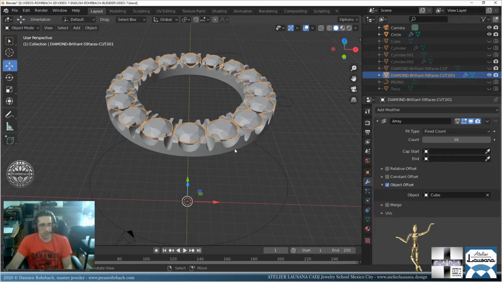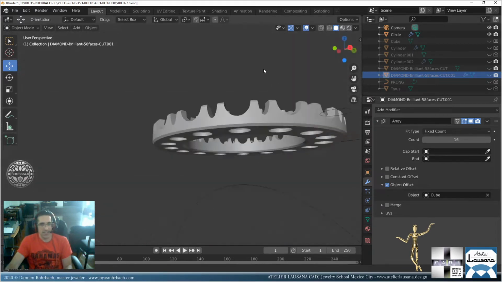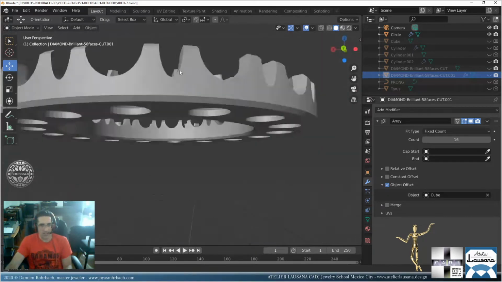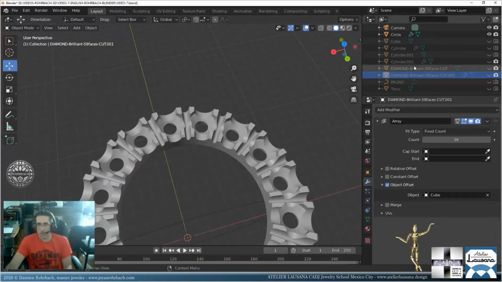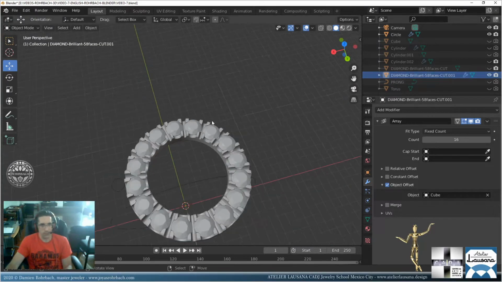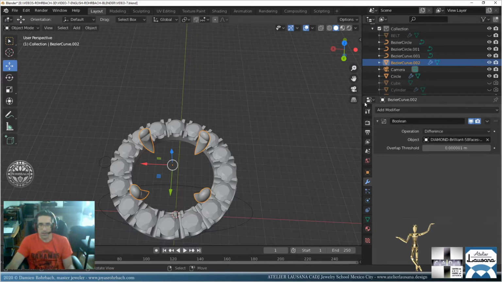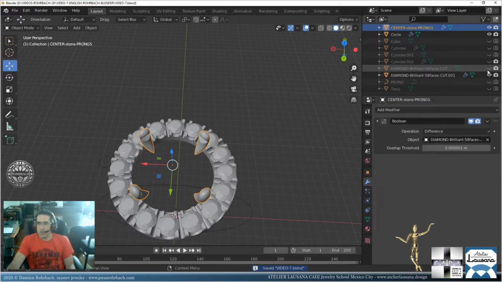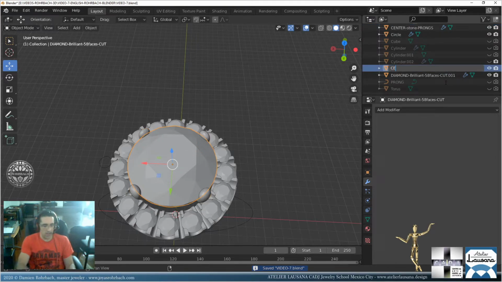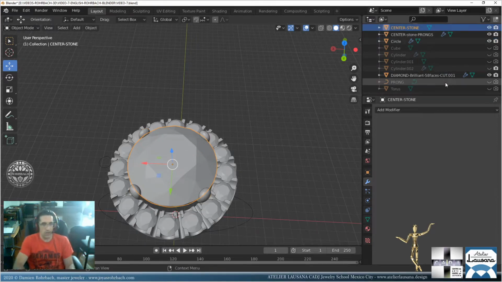All right, hide this. This is so amazing. Look at this. This is a halo. So now we need some structure. Okay, let's bring back. Okay, these are. Who's that? Okay, that's the center. Let's put the name center stone prongs. That's that. But let's put this guy center stone. Okay, so we have that.